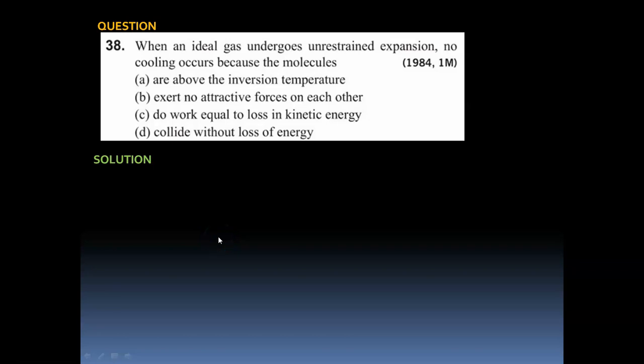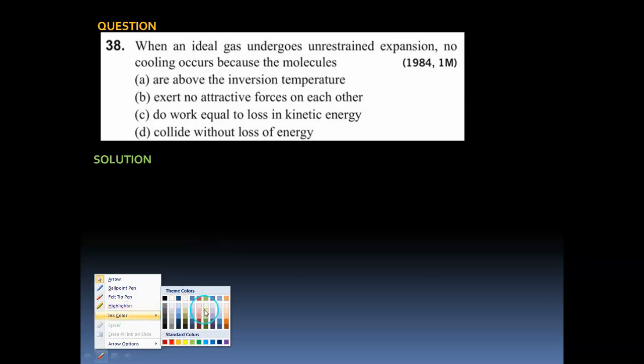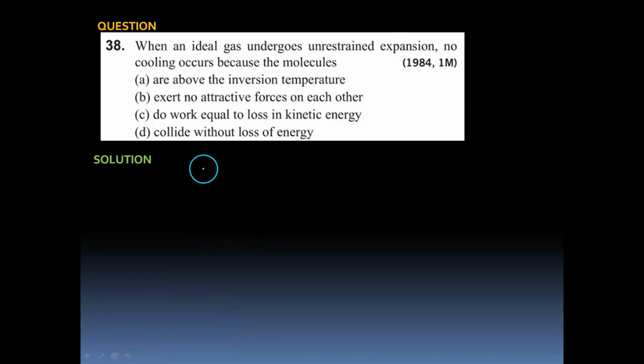Now, in this question it says, when an ideal gas undergoes unrestrained expansion, no cooling occurs because the molecules. Now, the reason over here is that when we talk about an ideal gas, we say that they are point masses, point number one. And second, we say that there are no intermolecular forces. So, when there are no intermolecular forces, a molecule does not exert any kind of influence on the second molecule. We will have to understand that they exist independently. A molecule of an ideal gas does not affect a second molecule.